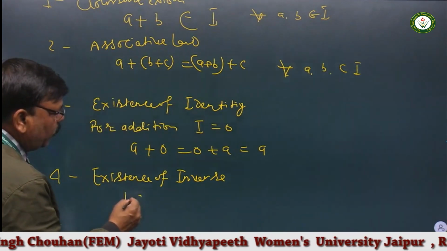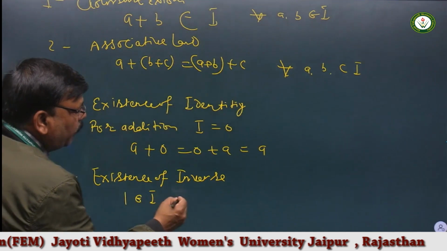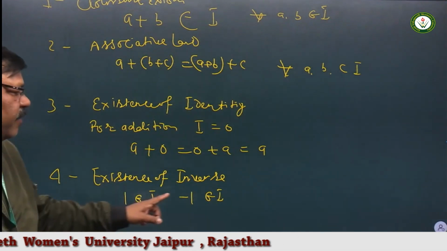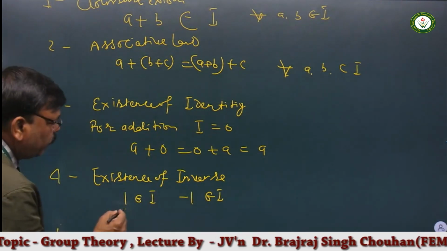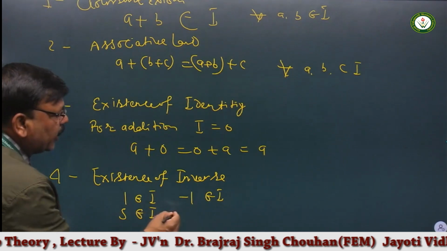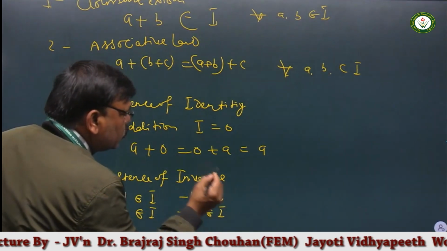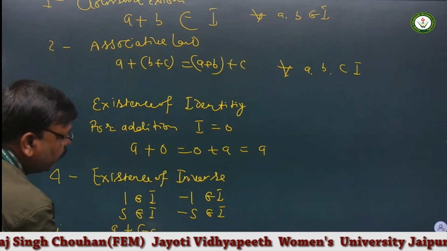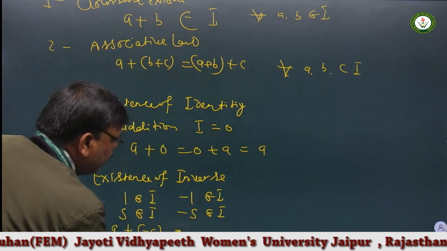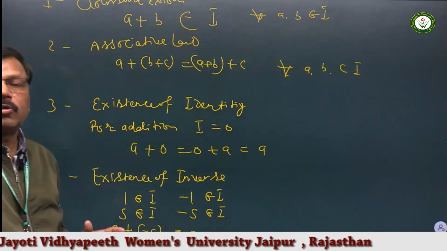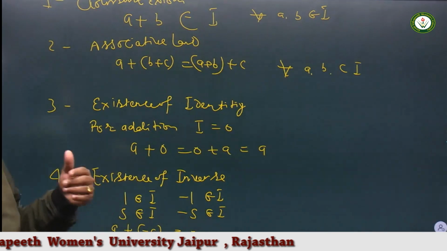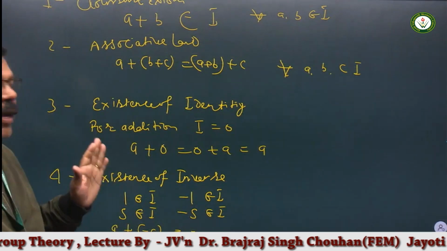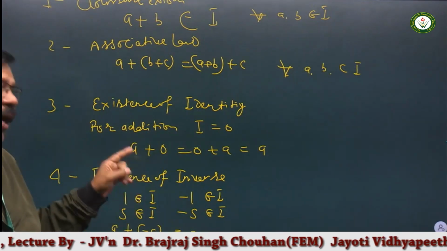Suppose we have 1 belongs to integers, -1 also belongs to integers, so -1 is the additive inverse of 1. Suppose 5 belongs to integers, in this case -5 also belongs to integers, so we can say for every a there exists -a in the set, and after addition it gives 0. So for every element its additive inverse belongs to the set of integers, we can say existence of inverse is there for every element.